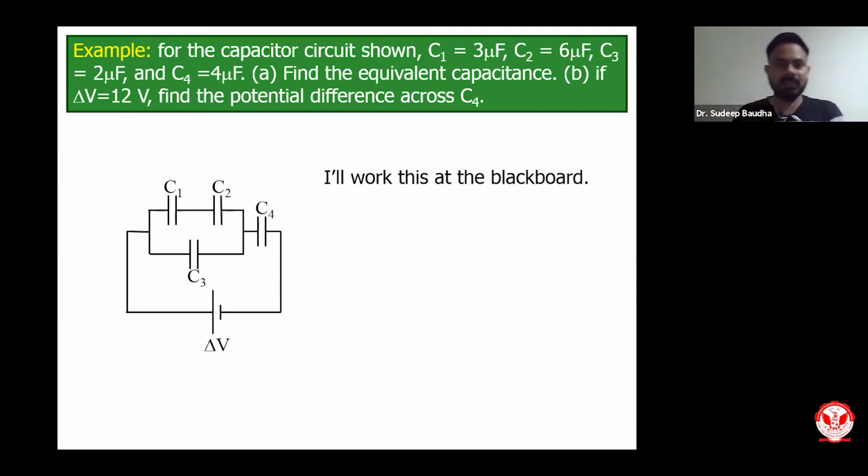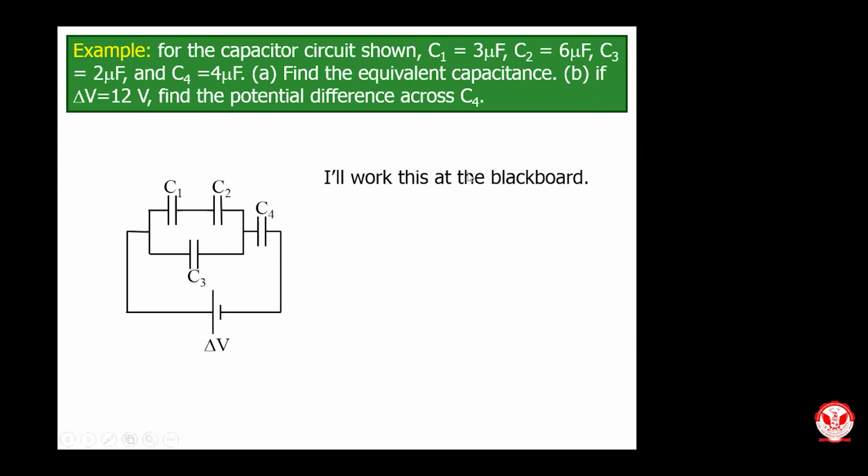There is another typical example. This example has two parts. Please remember it has two parts, and the first part is simple.